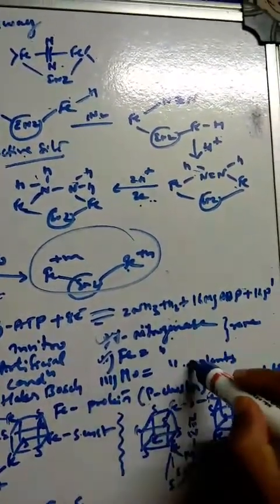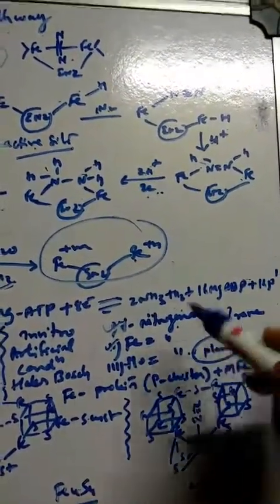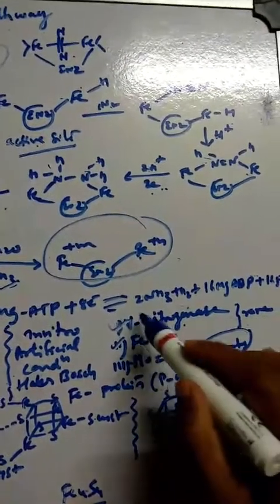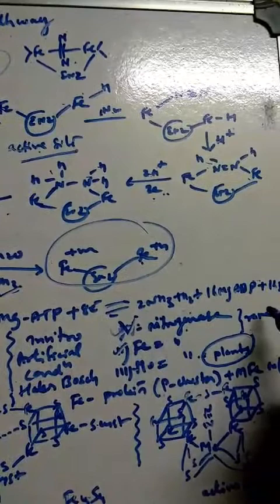So if you see the nitrogenase, there are 3 types of nitrogenase, that is vanadium nitrogenase, iron nitrogenase, and molybdenum nitrogenase. Okay, this molybdenum nitrogenase is found in the plants, what we are learning now, but the vanadium and iron ones are very rare.